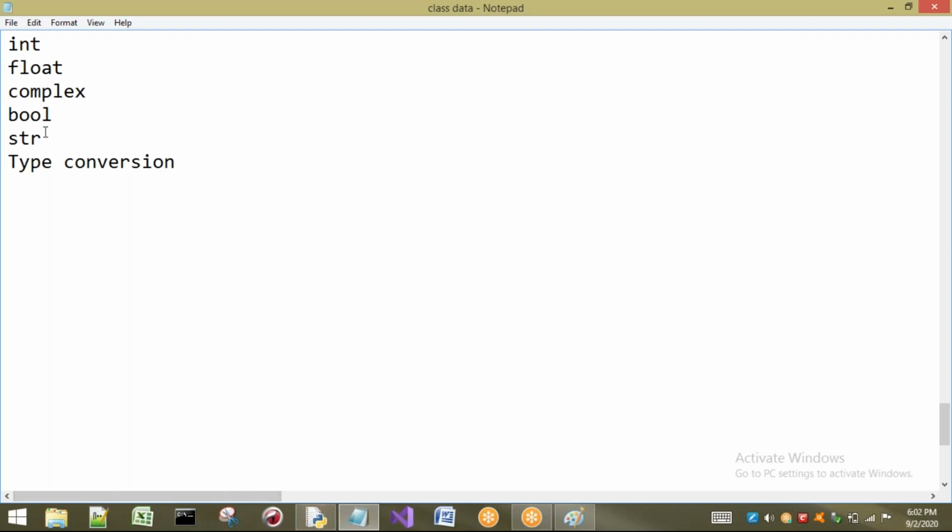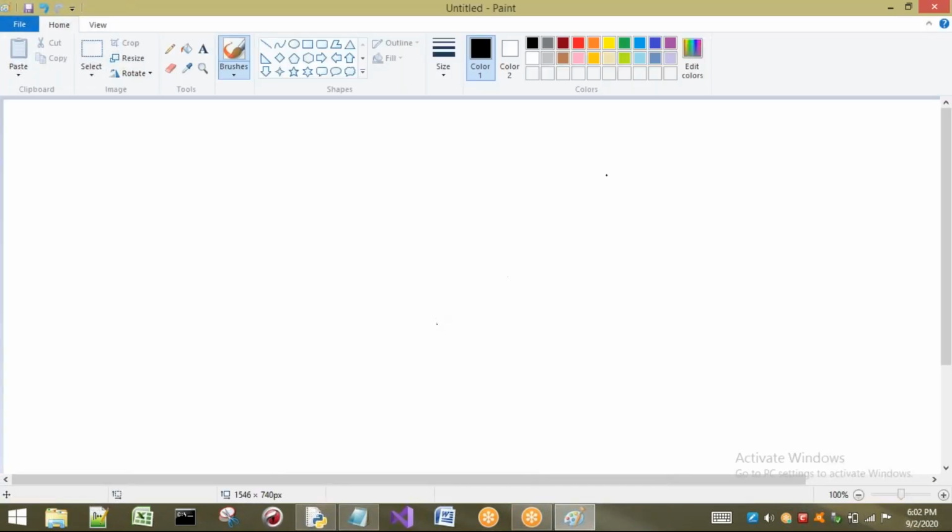Generally, in other languages, for example C language, there is no concept of string. If we consider C and C++, we do not have the concept of string. There we have only the char data type.